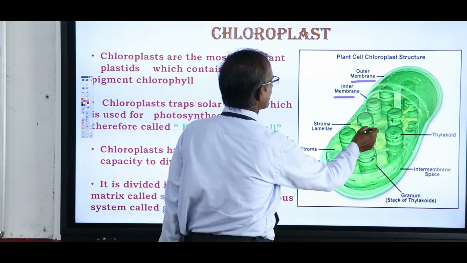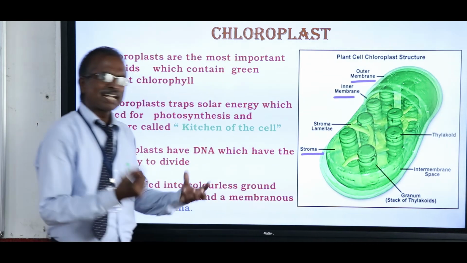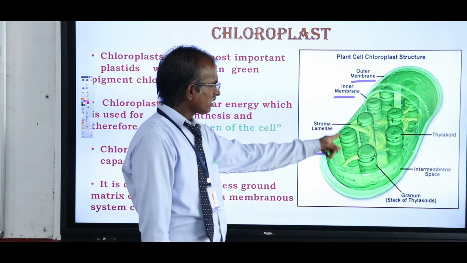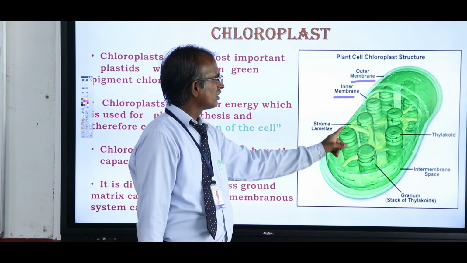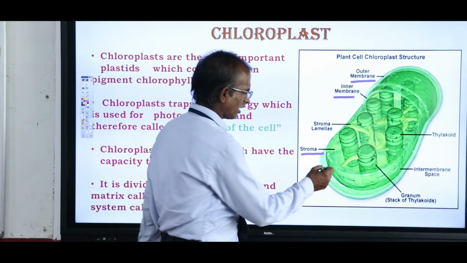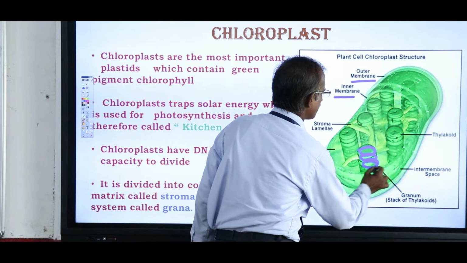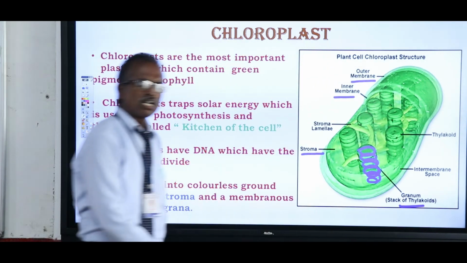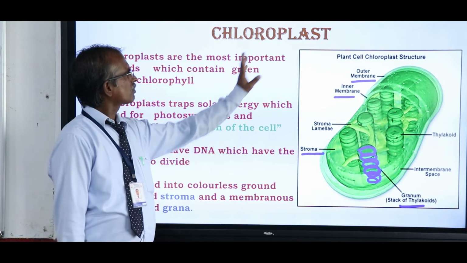This is one granum, and in between the grana is filled with a colorless matrix. The colorless matrix is known as stroma. Inside the matrix there are many membranes arranged in coils. These are known as grana, and in singular, granum. That is the structure of the chloroplast.